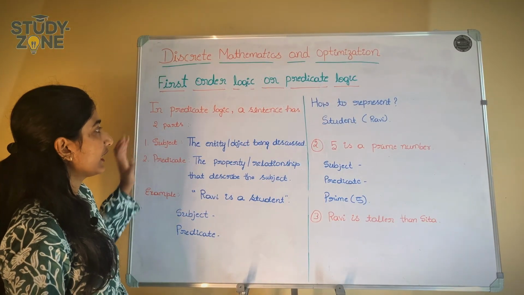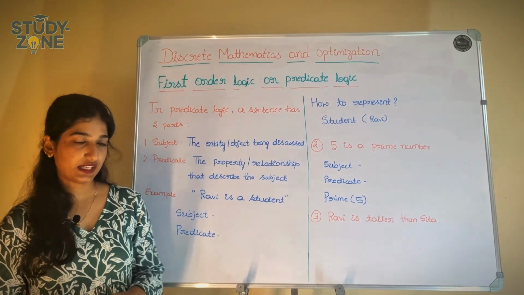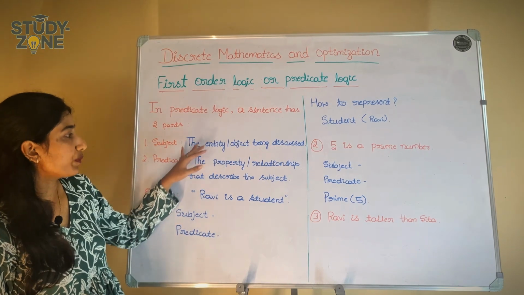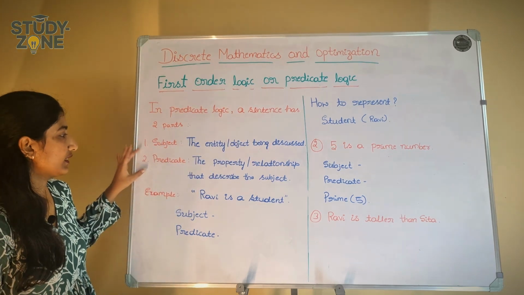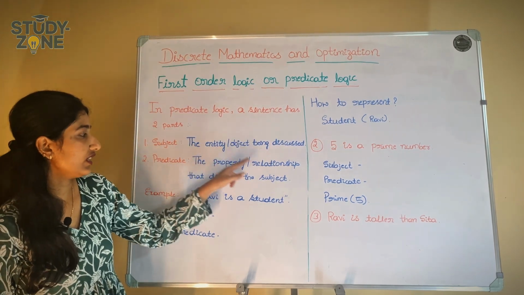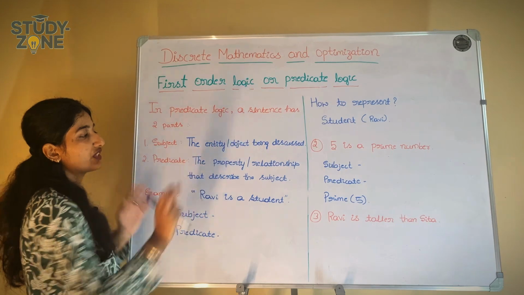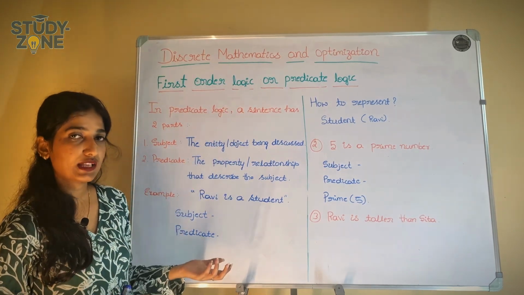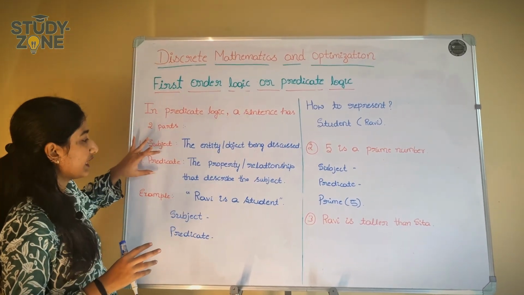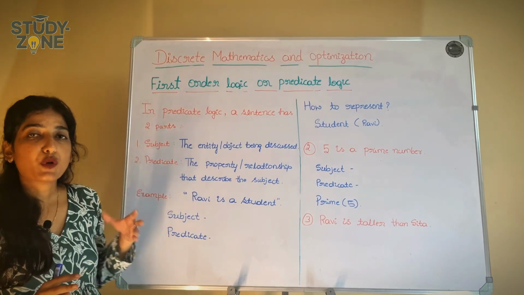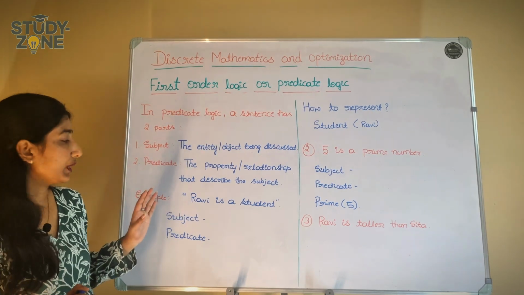So now in the predicate logic, a sentence has two parts. One is subject, another one is predicate. In subject, the object or entity being discussed is called the subject, and predicate means the property or relationship that describes the subject. In the before example, the entity or object that is being discussed is Soundarya. So that is subject. But predicate is the thing which describes the property or relationship of the subject. Let us take an example so that it will be clearer for you.